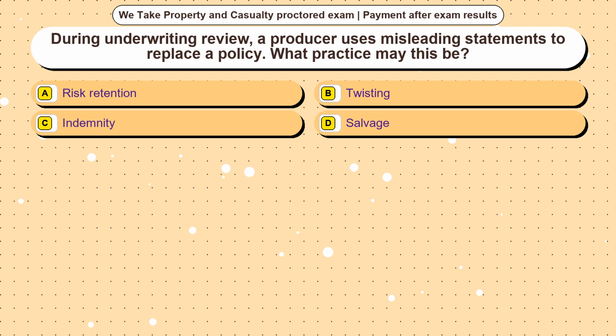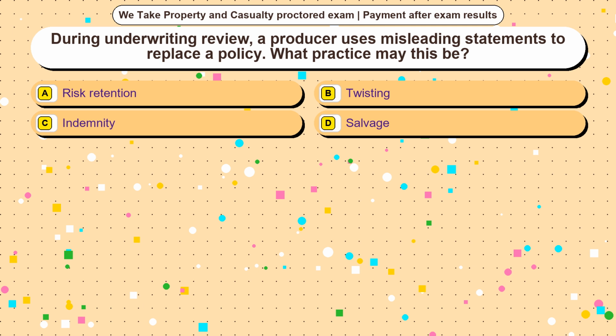Question 1. During underwriting review, a producer uses misleading statements to replace a policy. What practice may this be? Option A. Risk retention. Option B. Twisting. Option C. Indemnity. Option D. Salvage. The correct answer is option B.